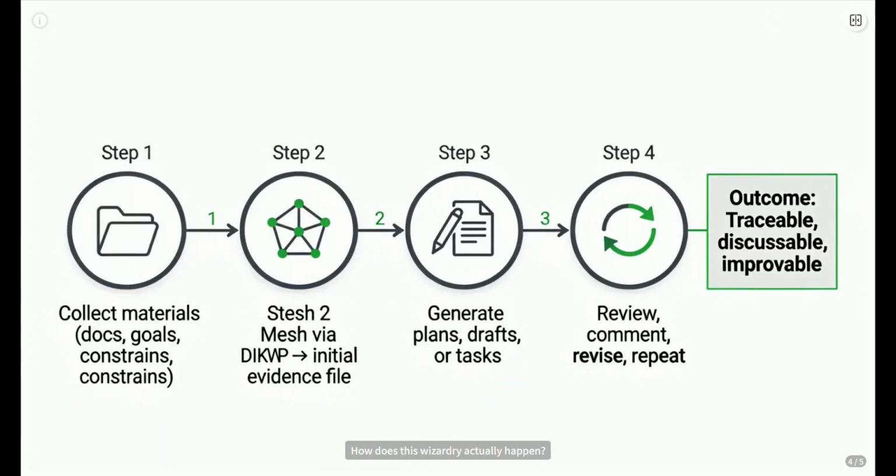How does this wizardry actually happen? It's pretty straightforward. You gather your stuff, documents, goals, constraints, the usual suspects. Then the system uses that DIKWP mesh to organize it, creating an initial evidence file and highlighting key questions. From there, you can generate plans, draft discussions, or set up training tasks.